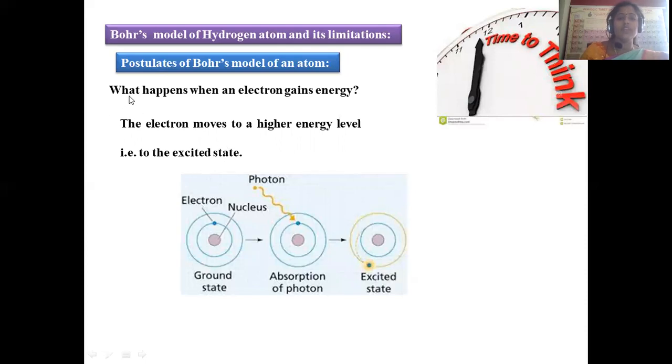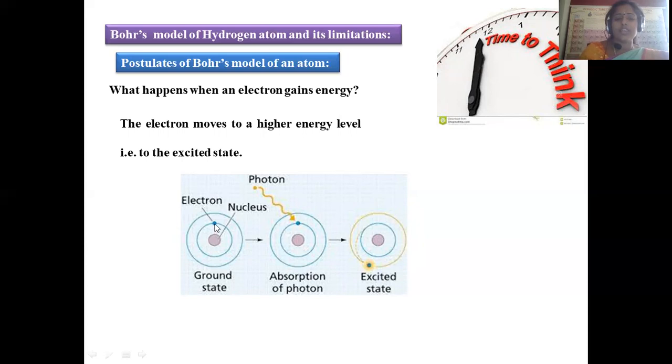The next postulate of Bohr's model is what happens when the electron gains energy. When it is taking energy, what will it do? If you are given any extra energy, what will you do? Here also the electron, being very small and without any significant mass, moves to the higher energy level by taking energy. There is always a progress. In the same manner, electrons also have the nature to move from a lower to a higher energy level. In that way, the electron gets excited.